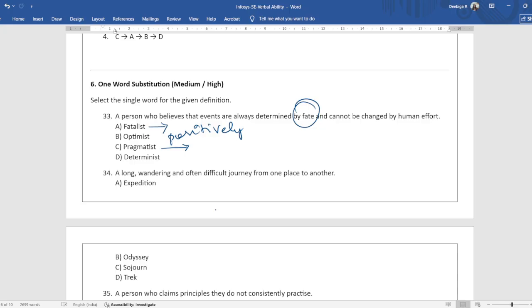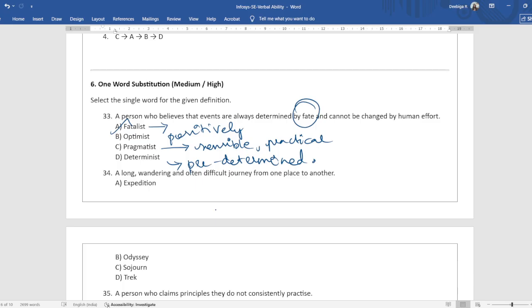Pragmatist is a person who is sensible and practical in their approach to living life. If a person is sensible and practical in approaching their life's problems, you can call them a pragmatist. And determinist is a person who believes that everything that happens in life is predetermined. It's already determined. So that is what a determinist is. Okay. So the answer would be fatalist.